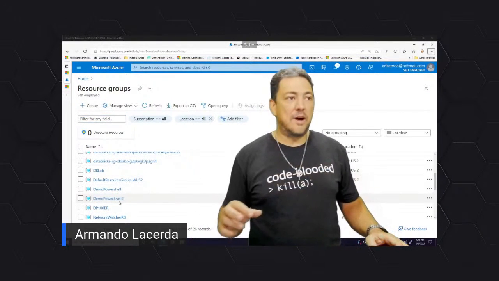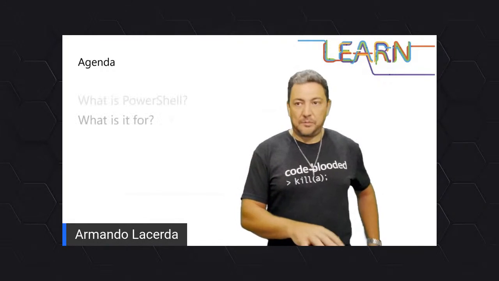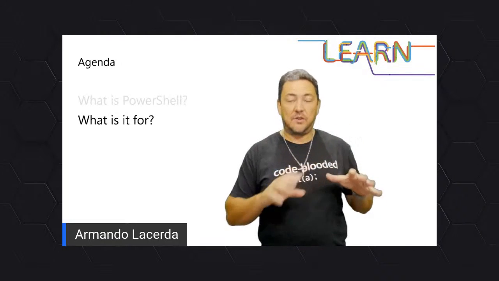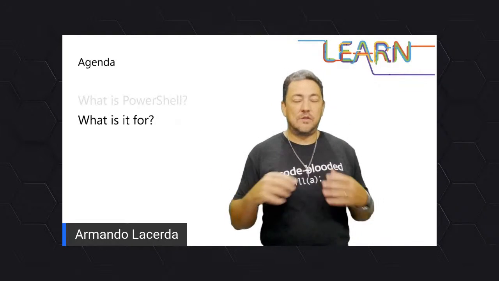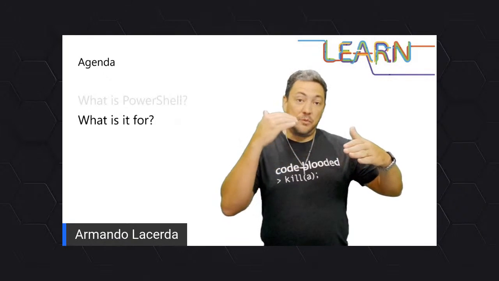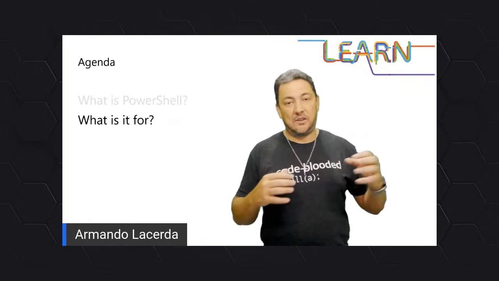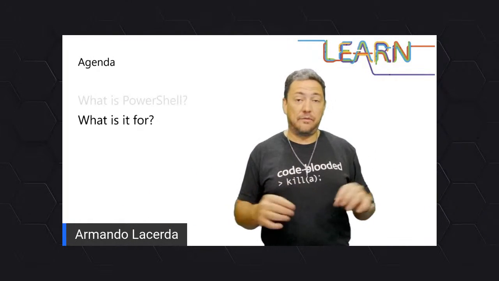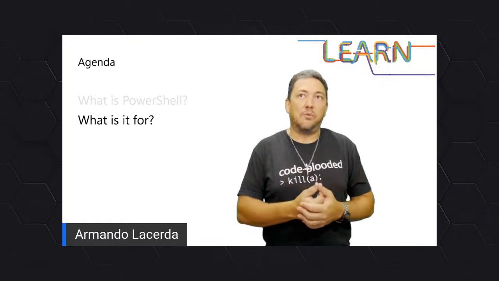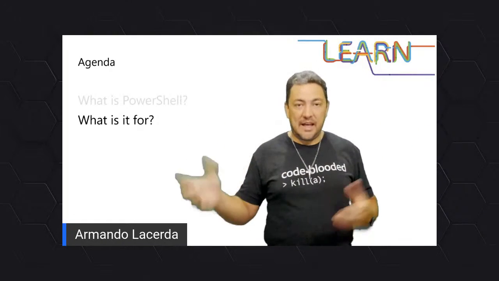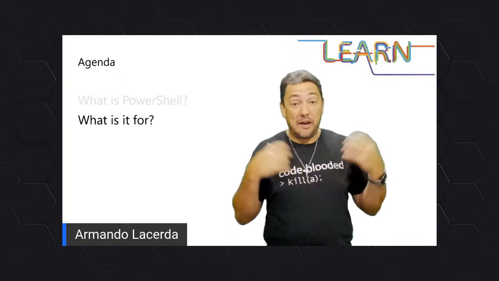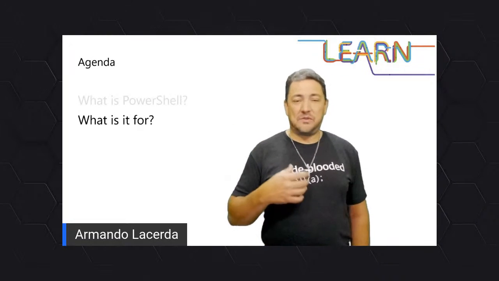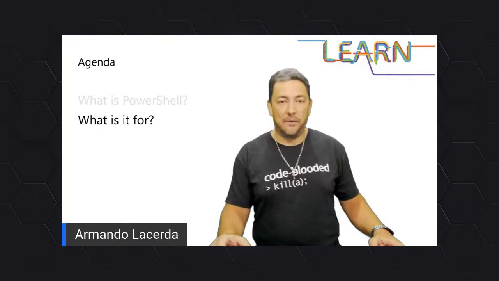This is the point I want to drive right out of the bat here about PowerShell, right? What is it? It's that prompt that you had seen there in the command line. And what is it for? It is for automation. It's for me to record the actions that need to be taken in order to accomplish some particular goal, and then let the computer run by itself, usually without human intervention, and just let it do the thing by itself. And I don't have to worry about the details, because it's already scripted out. It's just run the thing, perhaps supply one or two variables in there, and off we go.